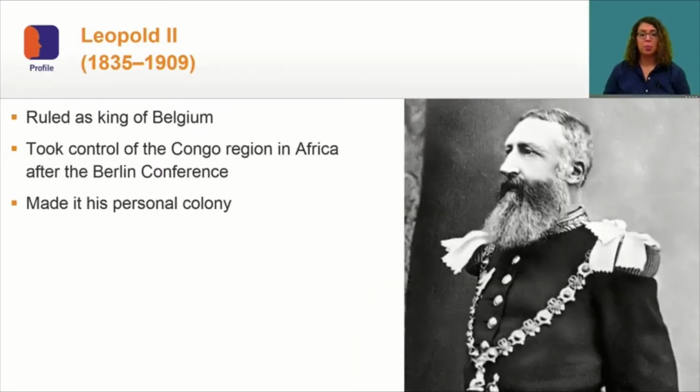Leopold II was a European king who wanted to establish an empire in Africa. He ruled as king of Belgium. Belgium is a small country just north of France. Leopold controlled an area in Africa that was 80 times the size of Belgium, and he was able to acquire this land after the Berlin Conference. This region was under Leopold's personal control, not that of the Belgian government or parliament. The people of Congo suffered greatly under King Leopold's rule. Let's look closer at the abuses that happened there.